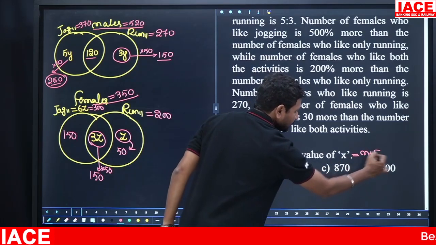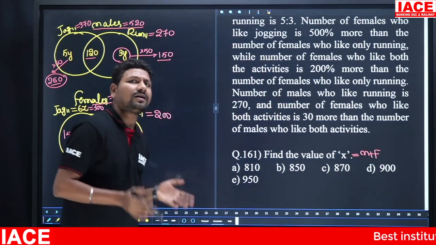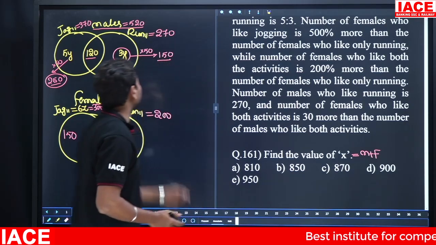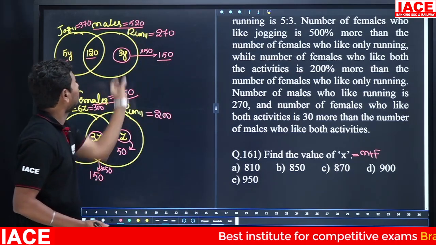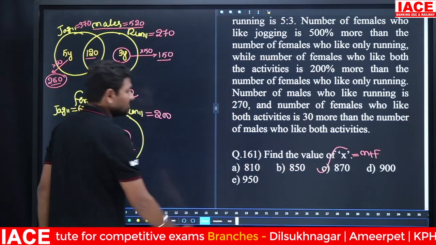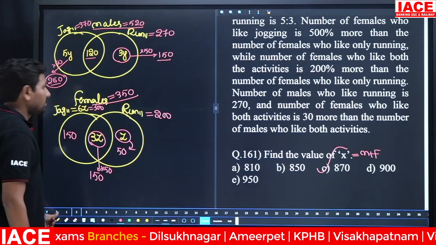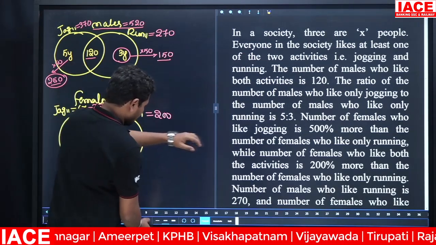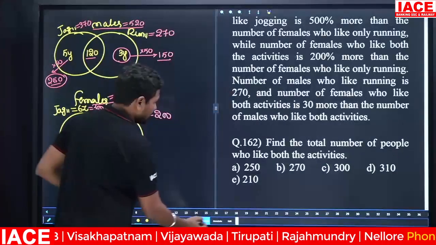Males plus females. All values are required, including jogging and running. Males and females total value is required. Males is 520, females are 350. 350 plus 520 is equal to total values, how many members? Option C, 870 members. Then look at the next question for the same data.